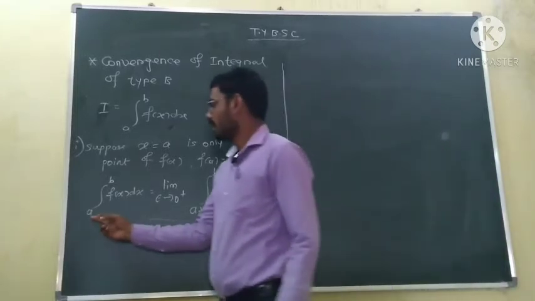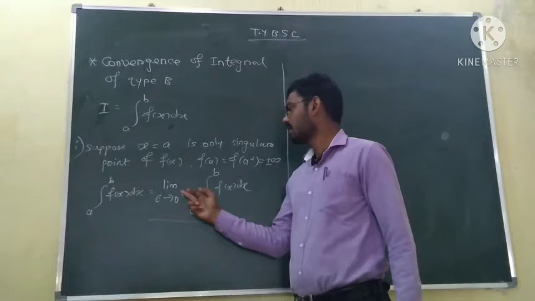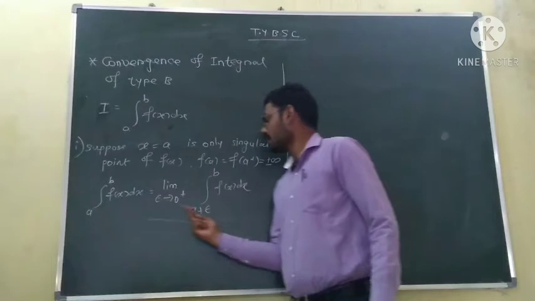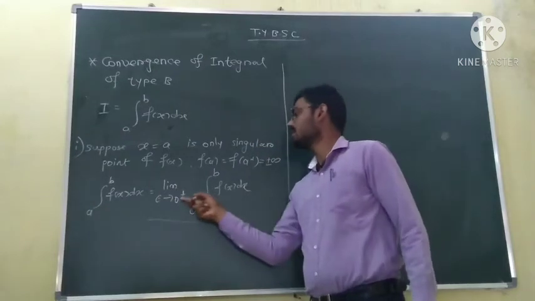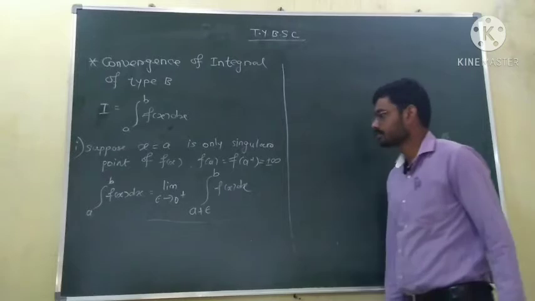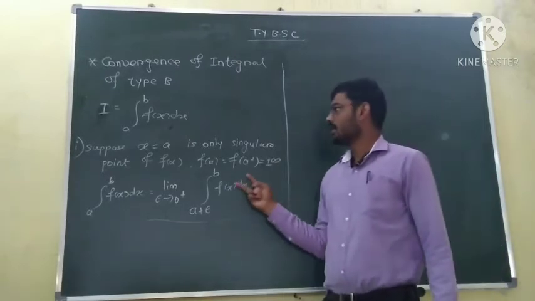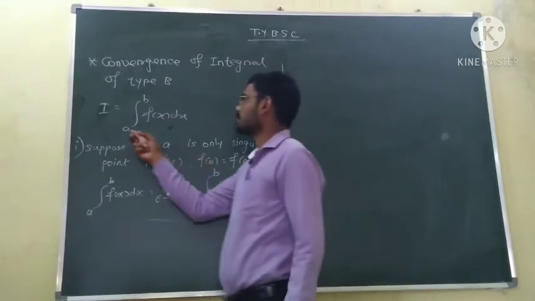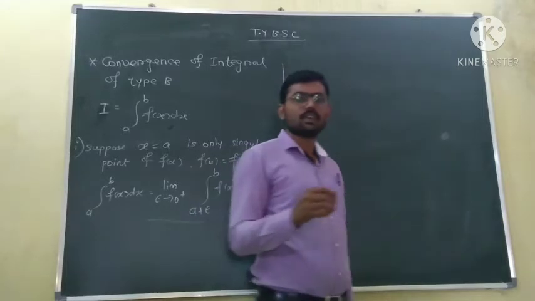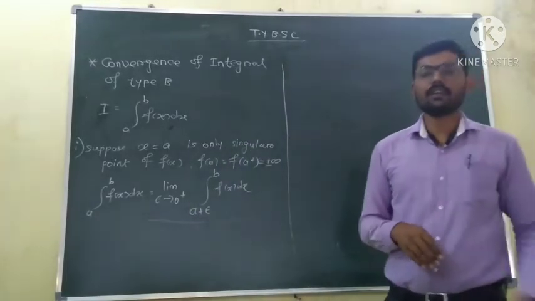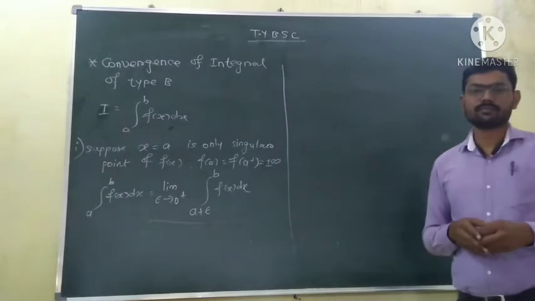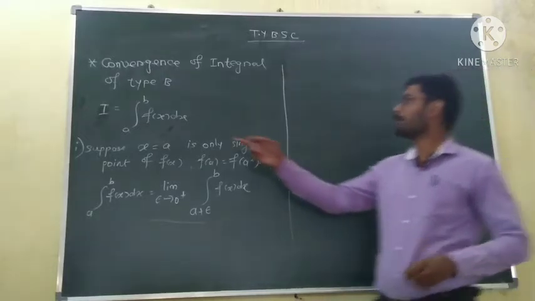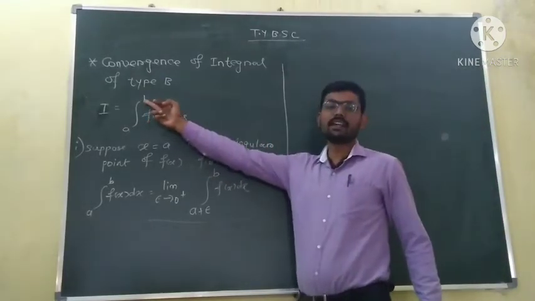What we have done: a is the singular point, so we have taken the limit as epsilon tends to 0 plus, and instead of a we have taken a plus epsilon, where epsilon tends to 0 from the right side. This is the definition of convergence for an improper integral when the lower limit a is the singular point.